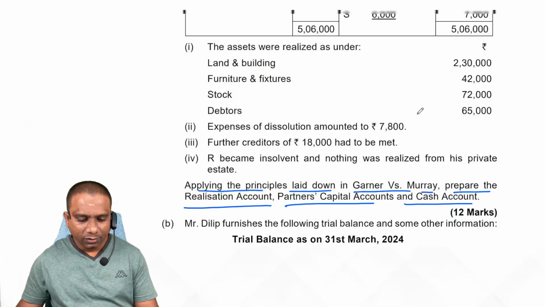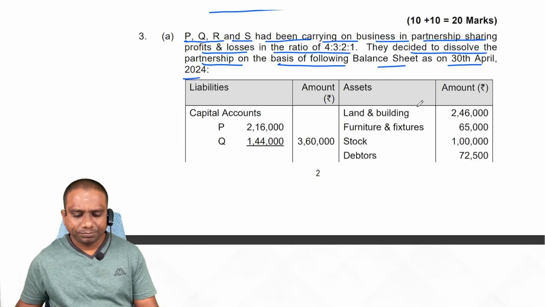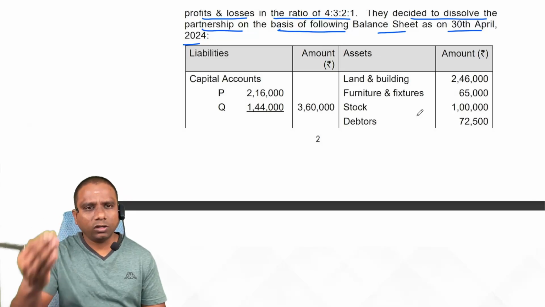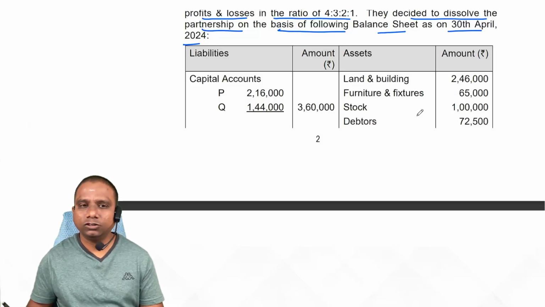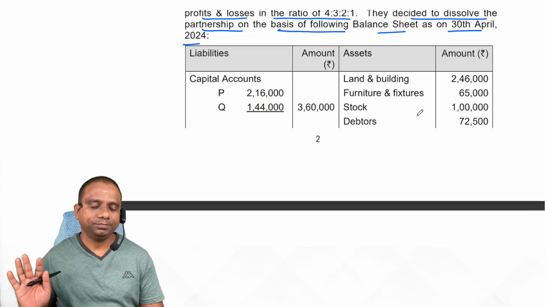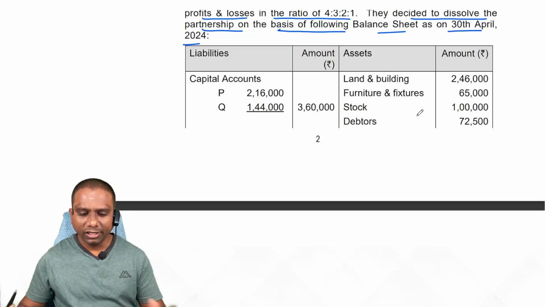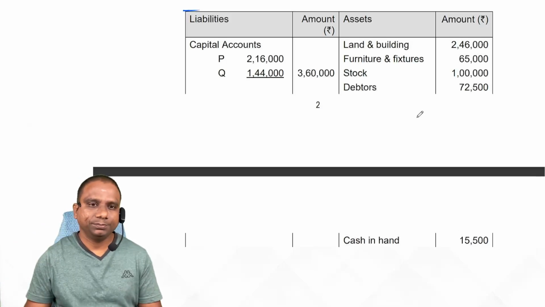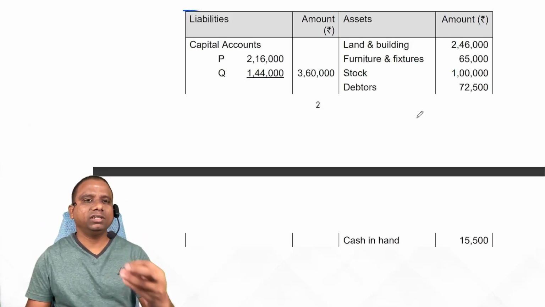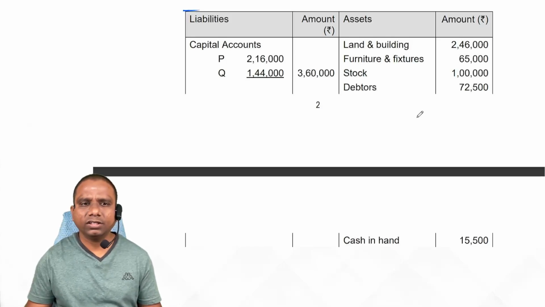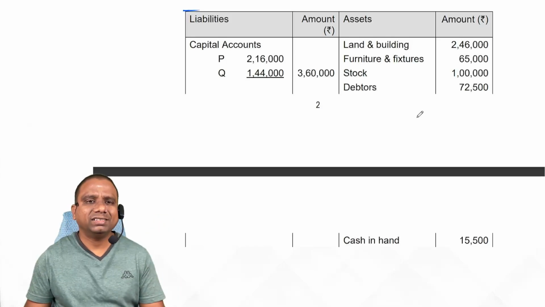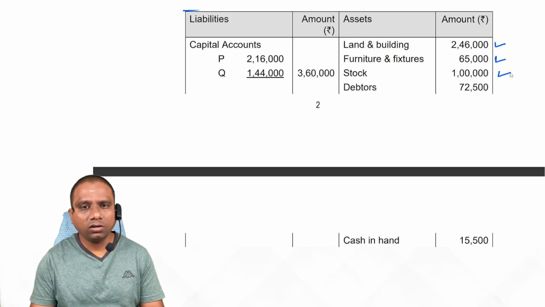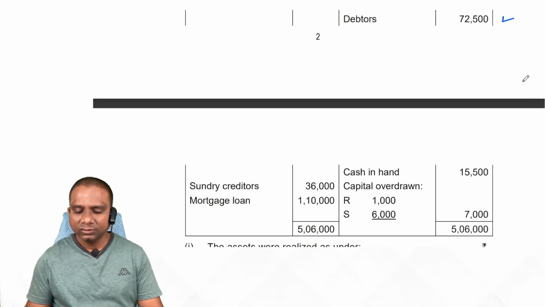Now look at simple problem. So we have a process. First, they have asked to prepare realization account, draw realization account format. Next, partners capital accounts format and cash account format. After drawing formats, now look at what is the first step, student? Transfer assets to realization account. First step in dissolution, transfer assets to realization account. What is the entry for that? Realization account debit to assets account. Transfer one by one asset. Land and building transferred. Furniture transfer. Stock transfer. Debtors transfer. Cash in hand.